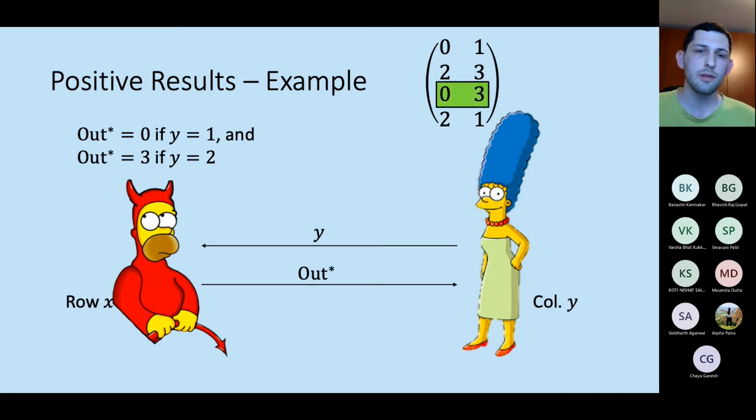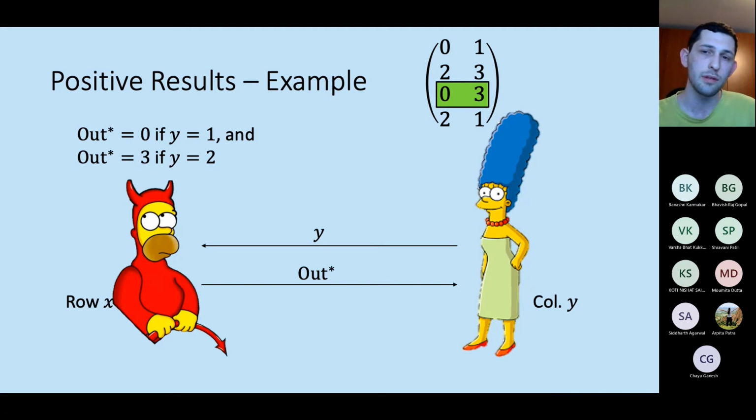But notice that this is exactly the same as a row that corresponds to 0, 3. So this is exactly the third row in the matrix. Even though he can choose the output of Marge based on her input, the simulator can do the same. This will just correspond to changing its input to something else.